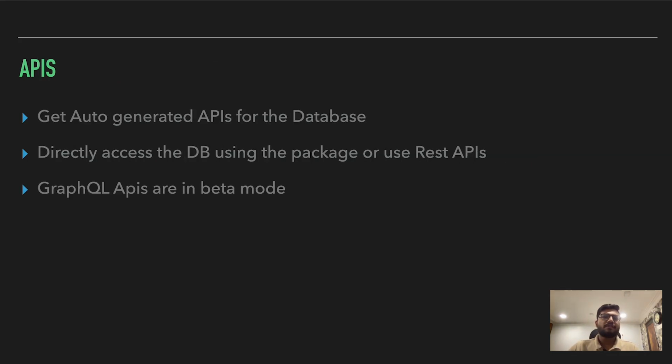Going to the second feature, we have auto generated APIs for the database. We can directly access the database using the package, or we can even use the REST APIs which are provided. So we can understand the usage of a backend service. Suppose I'm creating an application in Flutter and I want to get some APIs.